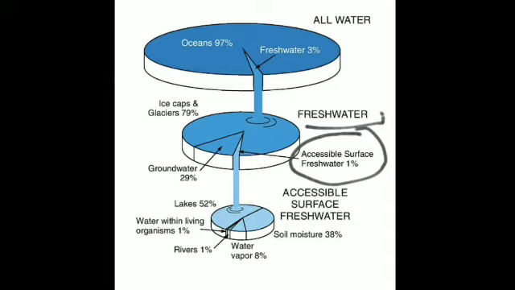Other water is in various other forms. That is, fresh water: if you just sum up all these things, ocean water contributes 97% of the water content on earth, and only 3% is fresh water available to us. So it is a very precious resource, and we should conserve it.